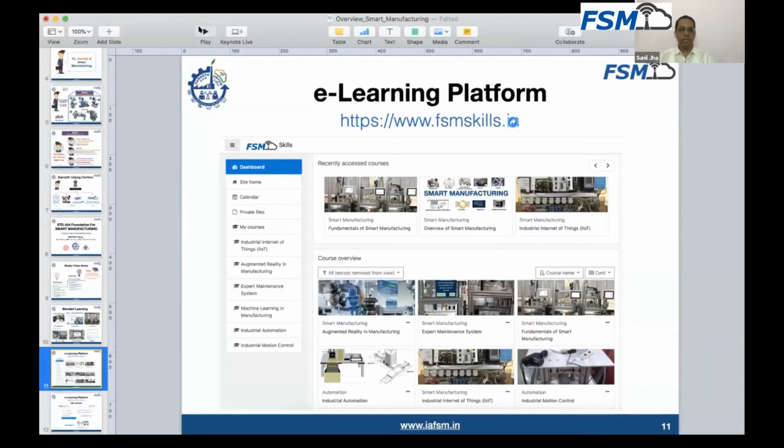The good thing is that we have created a login account for all of you. So let me just show those details, and then it will be more useful for you to go to the website. Just a minute. Those who have registered for this course, we have already created an account for them. Let me explain the details of that account to you.